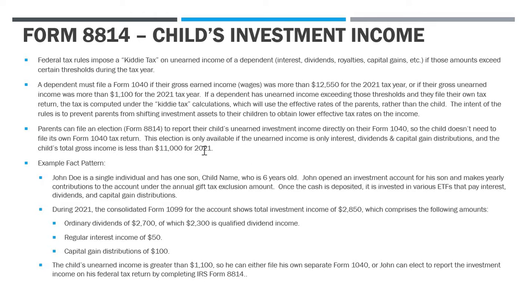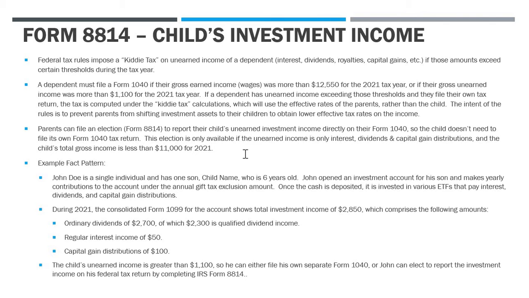Now, what's important with this election to start with is that this election is only available if the amount of unearned income comprises only interest, dividends, and capital gain distributions, and the child's total income is under $11,000. So, for example, if your child has a brokerage account and there's stocks being traded in there, so you have capital gains from the sale of stocks, you can't make this election on the 8814.